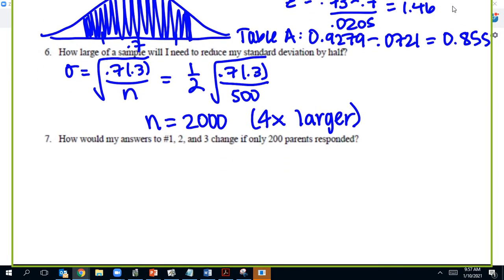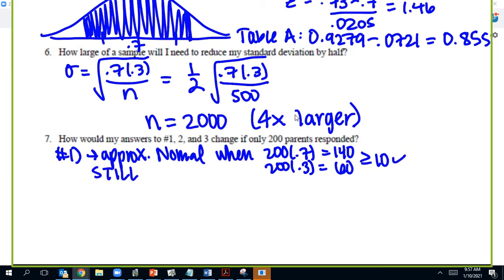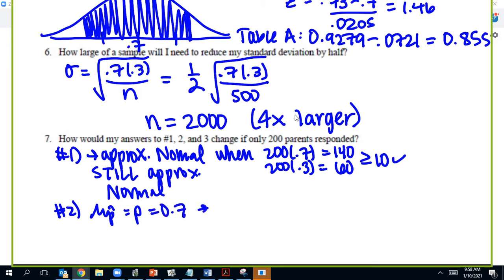Number 7, how would my answers change if only 200 parents responded? So in number 1, if I recheck that, let's see, with 200 parents and 70%, so 200 times 0.7 equals 140. 200 times 0.3 equals 60. Those are both greater than 10, so it would be still approximately normal, no change there. Number 2, my mean equals P. It has nothing to do with the sample size. No change there.